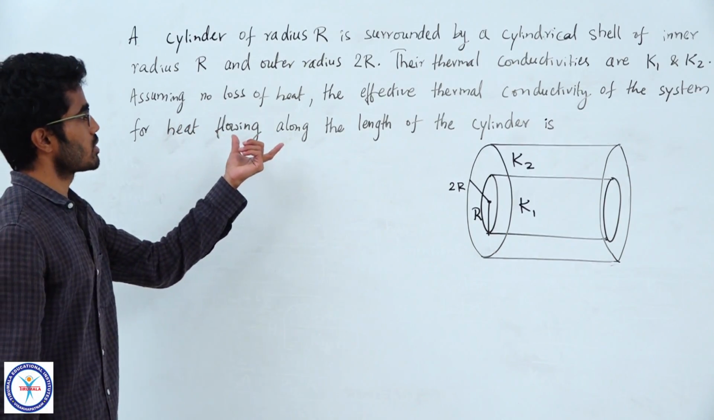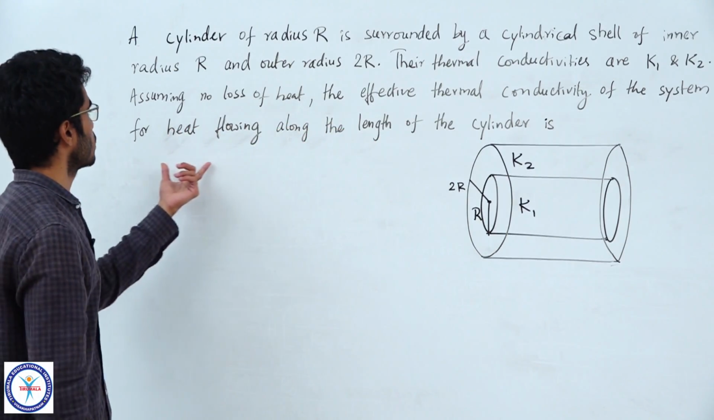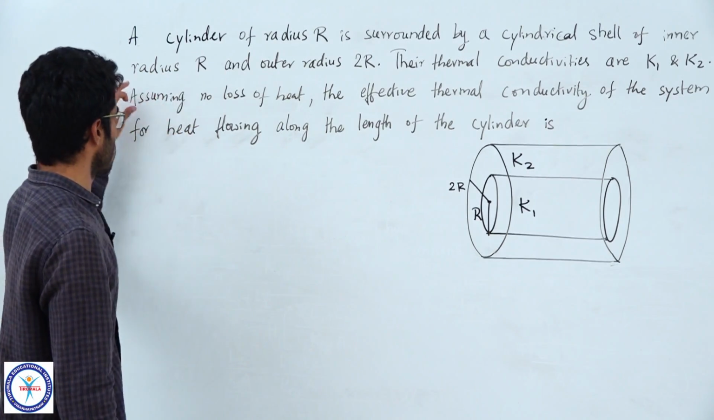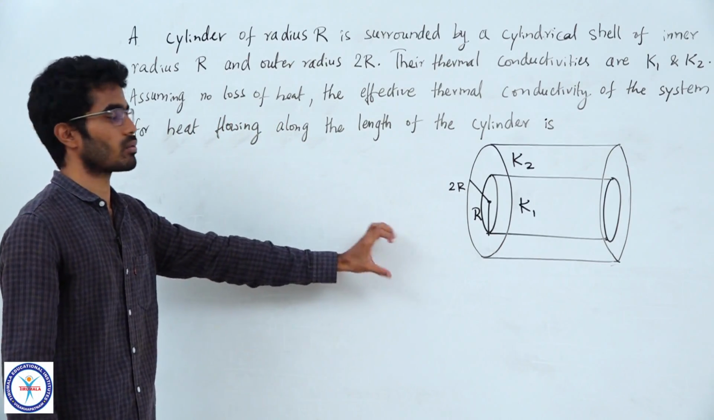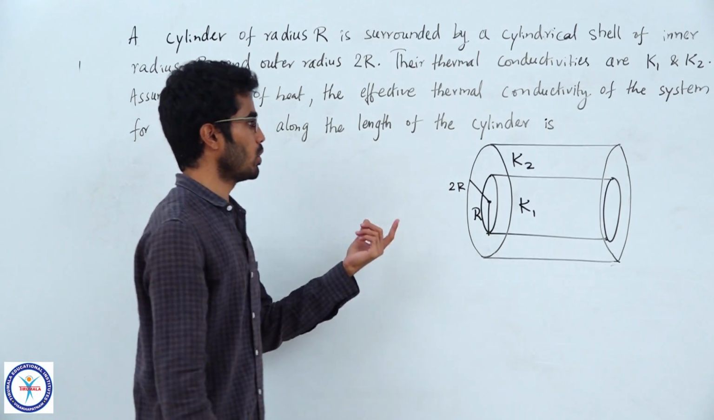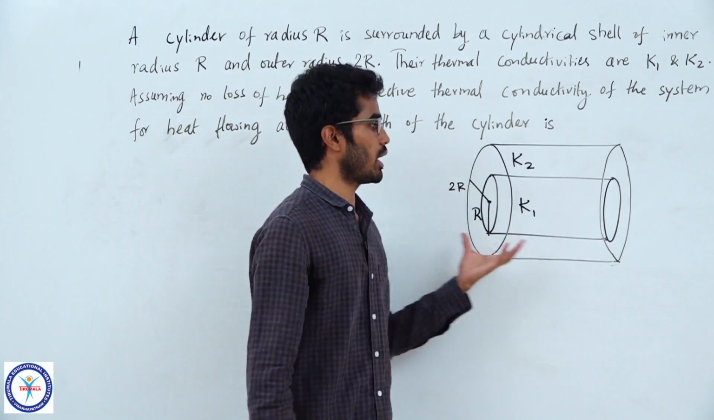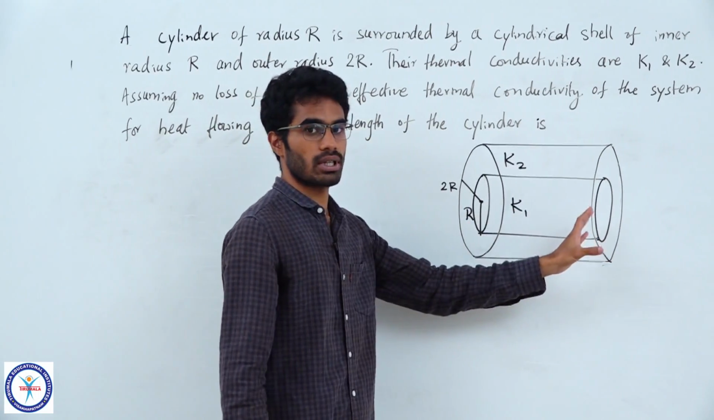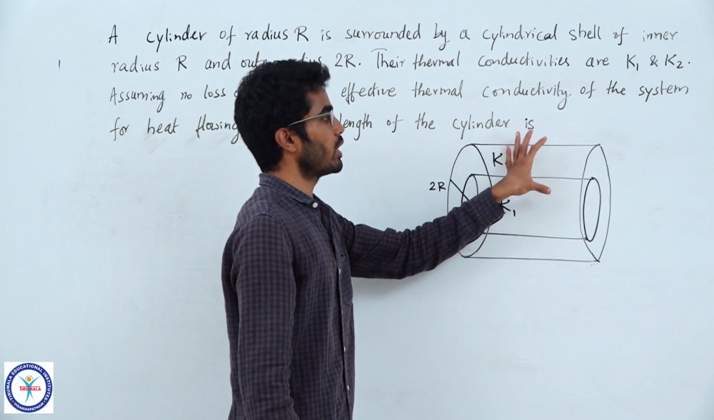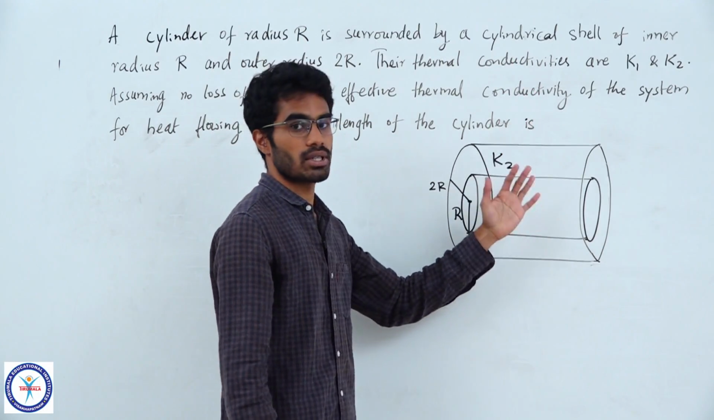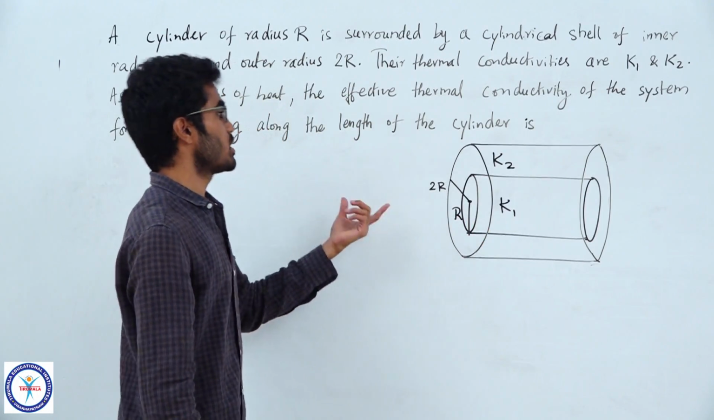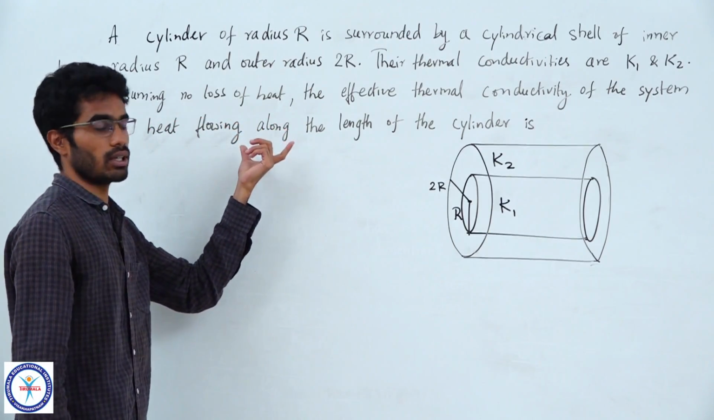Assuming no heat loss, the effective thermal conductivity of the system for heat flowing along the length of the cylinder is... Now, you will understand this part of the question if you have the figure with you. Assuming no loss of heat, why would he say that? Remember, I told you if the temperature is different on these two sides, the heat flows here, and also we have to assume one important thing, that no heat is lost to surroundings through this surface area, so that we will be able to use the law of thermal conduction here. So, that is why he is mentioning this point, assuming no loss of heat.